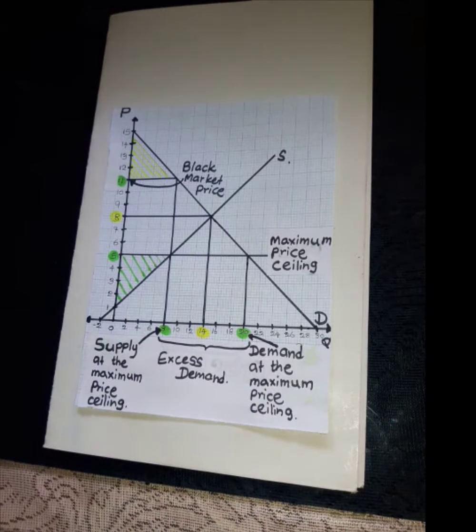Okay, now let's calculate the producer surplus, consumer surplus, economic surplus and deadweight loss when consumers pay additional cost to buy the scarce goods after implementing a maximum price ceiling.